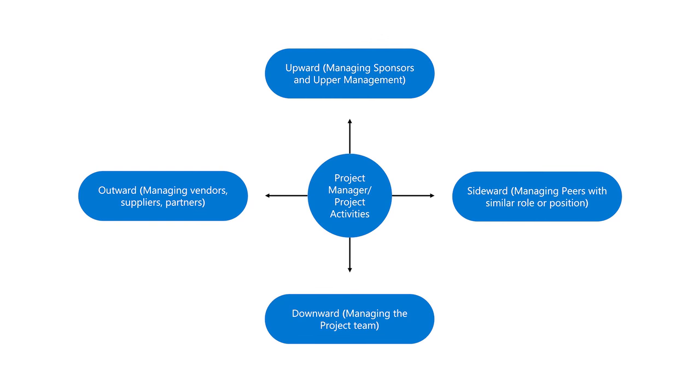Directions of influence classifies stakeholders based on their influence on the project, including upward, who are senior management, downward, who are the project team, outward, who are vendors and suppliers outside the organization, and sideward, who are peers of the project manager. By understanding these inputs and tools, project managers can effectively identify and engage stakeholders, ensuring their needs and expectations are met, which is crucial for project success.